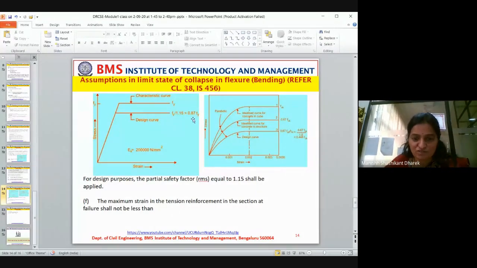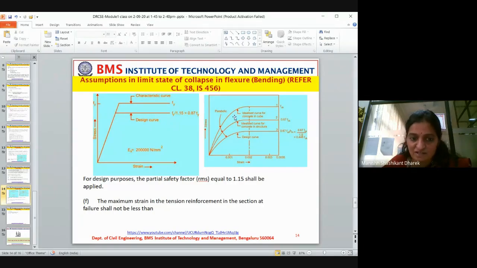Now look at this. Here it is 100% fy, and we apply directly a factor of safety of 1.15. So this is the design curve. To get the same design curve here, we have reduced twice. That's the only difference. Here we don't have one more curve. It is only 2 curves. Here we have 3 curves. They have reduced the strength twice, taking the safety factor.